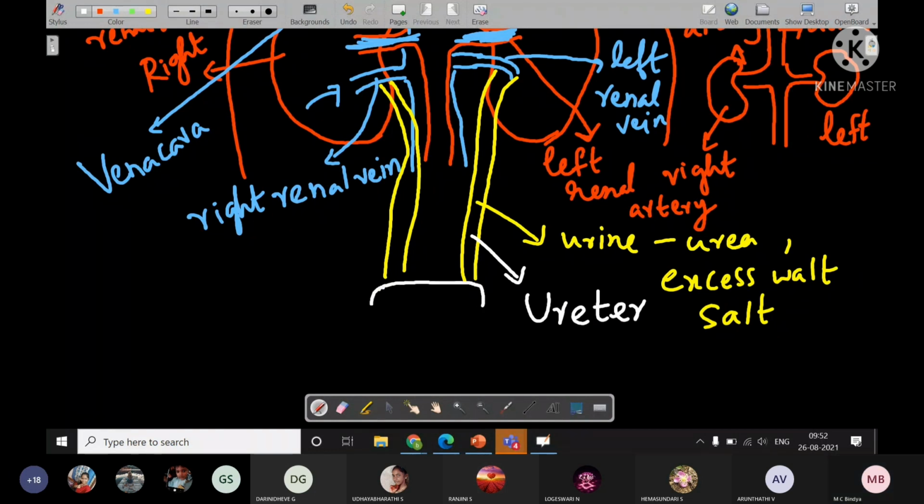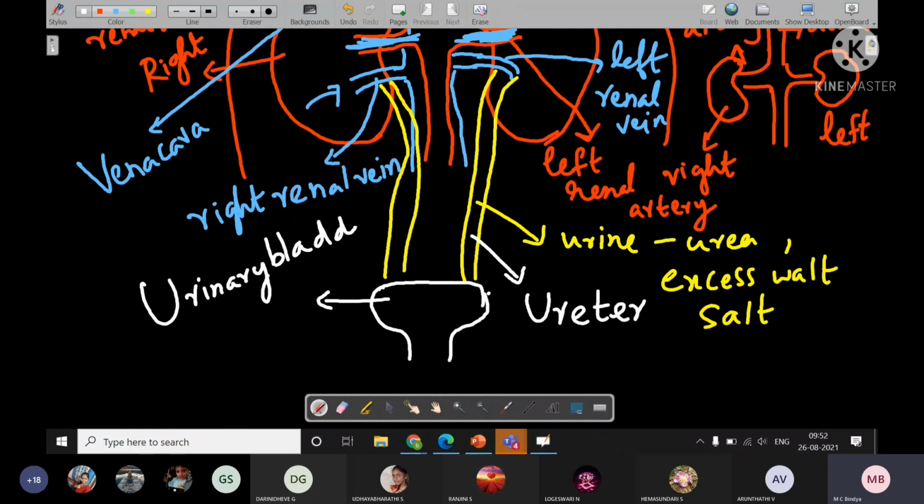And urine will come into a muscular bag. This muscular bag is called urinary bladder. It is made of smooth muscles, so it will also contract and relax. So as we drink water, the urine which is formed will start to get filled inside the urinary bladder.